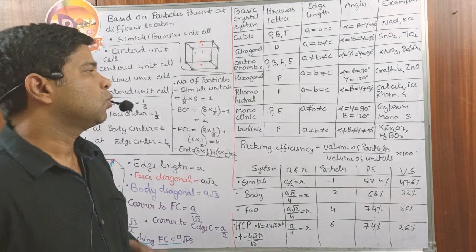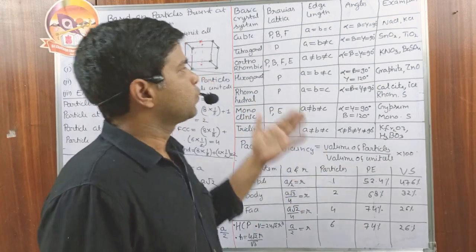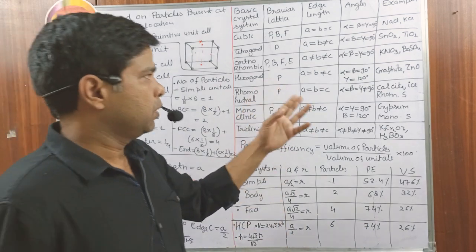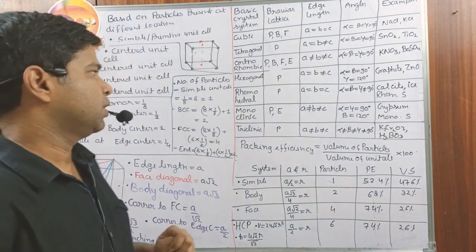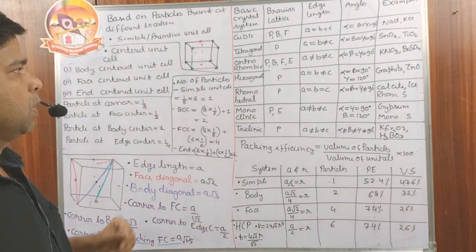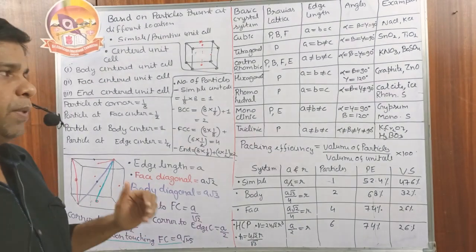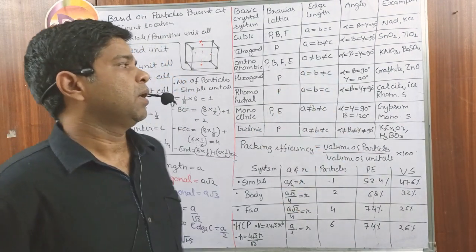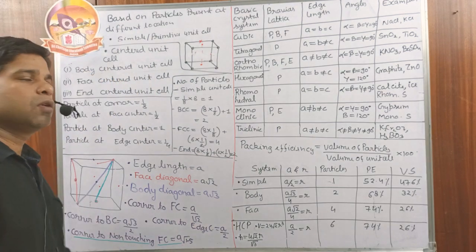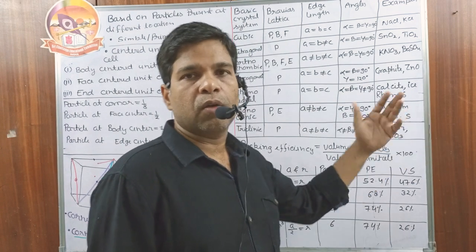Then in the hexagonal, only primitive is possible, in which a is equal to b but not equal to c. Alpha is equal to beta is equal to 90 and gamma is equal to 120. Examples are graphite and ZnO. Next is the rhombohedral, only P. Edge length a is equal to b is equal to c. Angles alpha is equal to beta is equal to gamma not equal to 90. Examples are calcite, ice and rhombic sulfur.